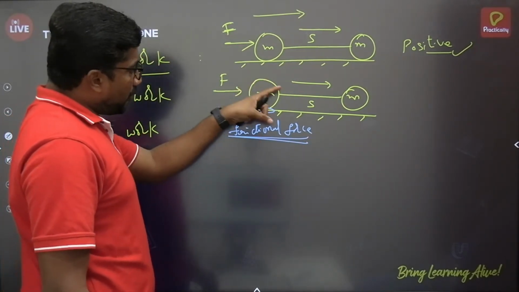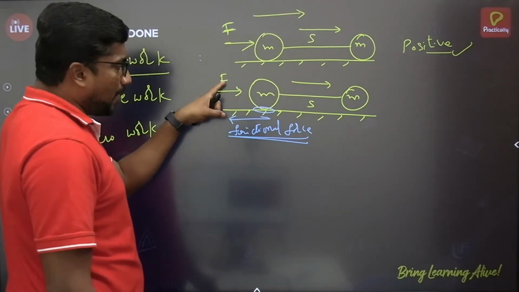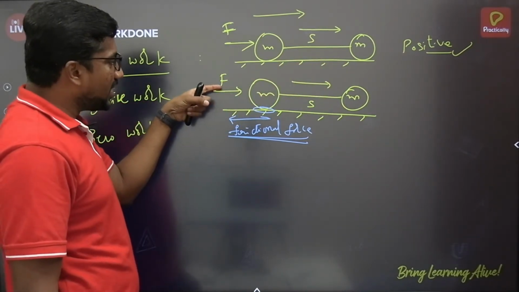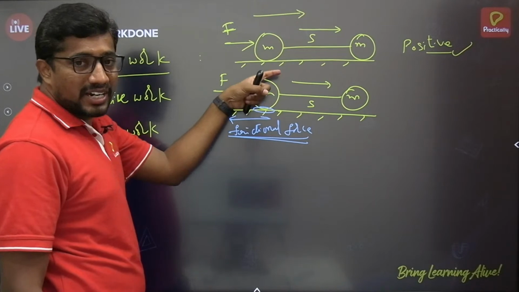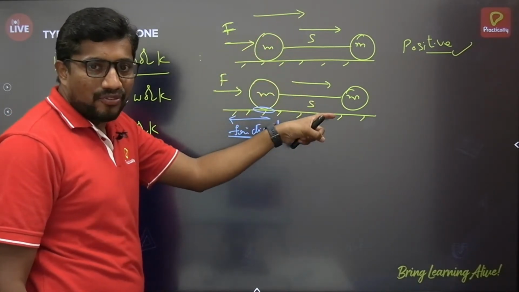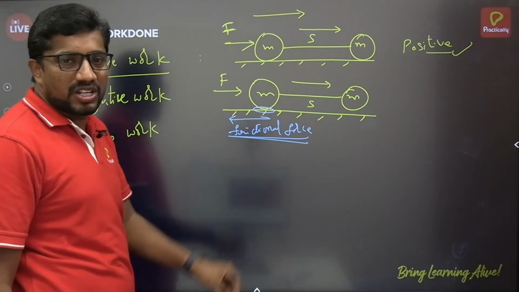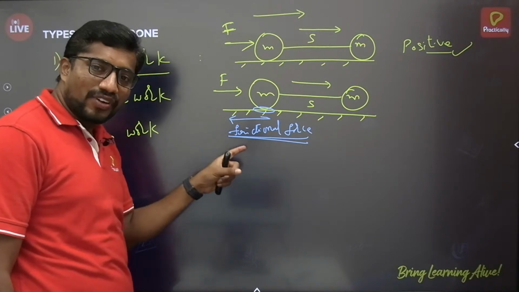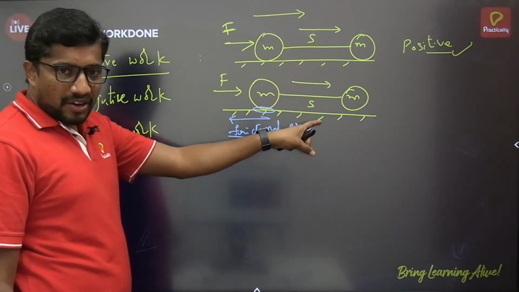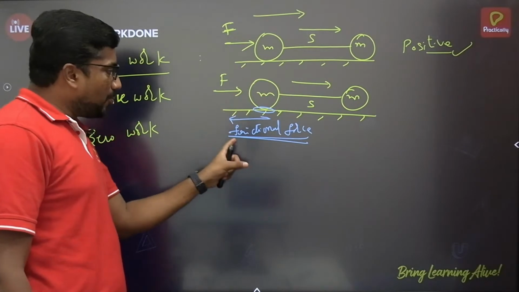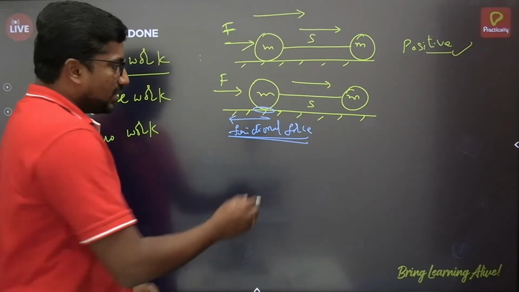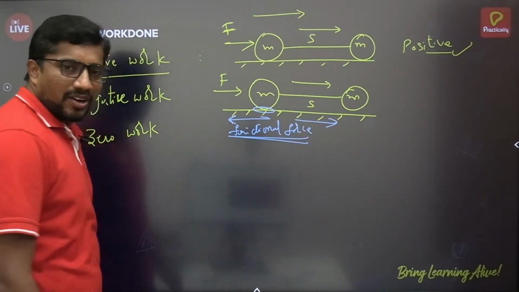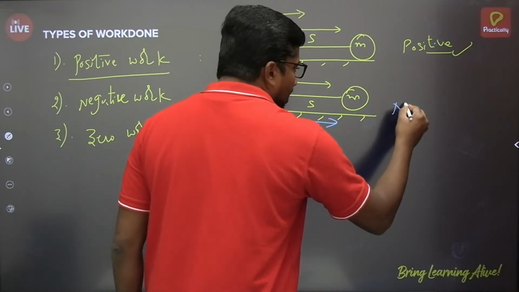So if you are talking about the work done from the point of the applied force, then work done is positive, since the direction of the force applied as well as the direction of the displacement are in the same direction. But in the same case, if I discuss from the point of the frictional force, the direction of the frictional force is acting opposite to the displacement caused. So here work done is said to be negative.